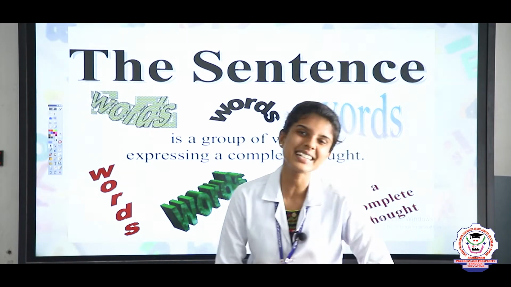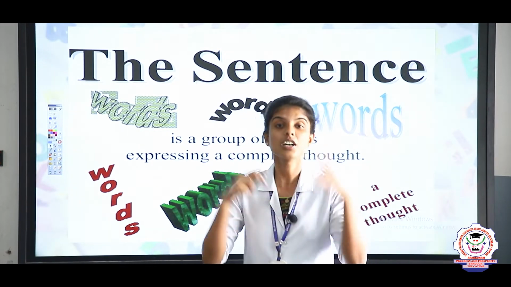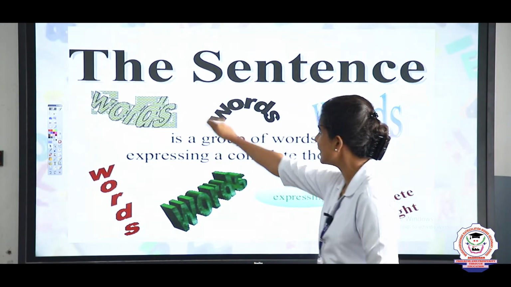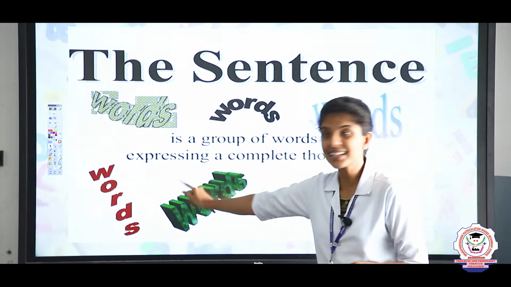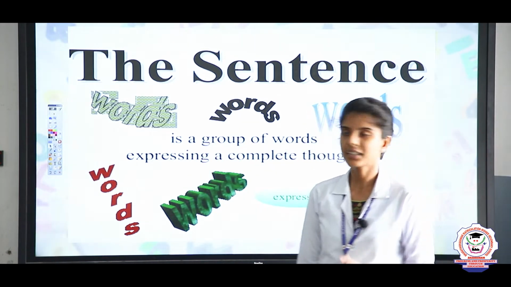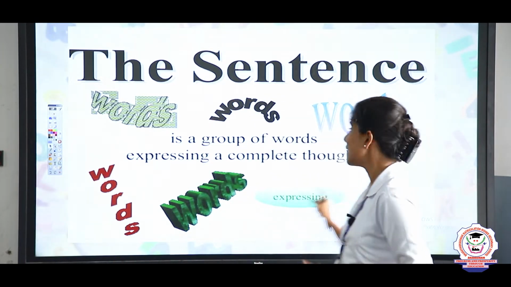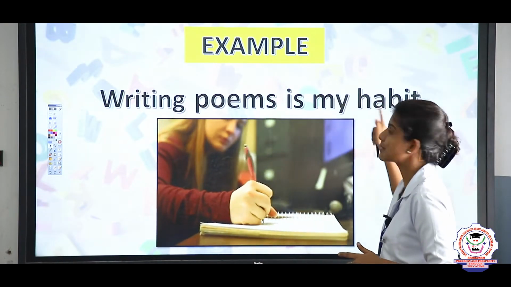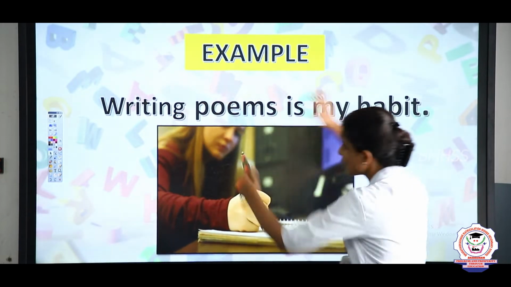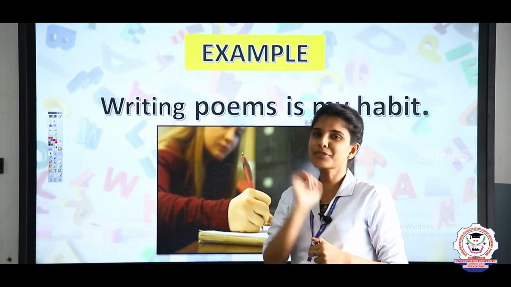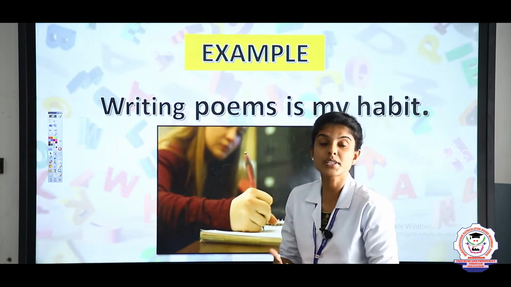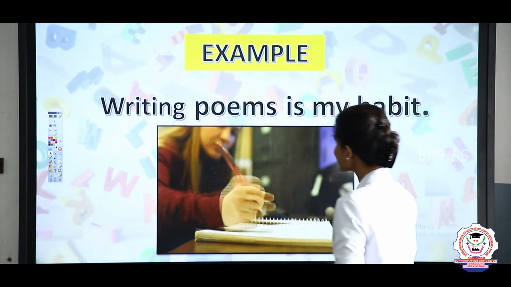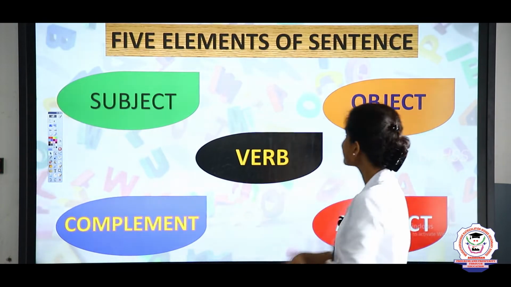So, what do you mean by sentence? A sentence is a group of words that gives a complete sense or meaning. Listen here: a sentence is a group of words expressing a complete thought. Now let us see an example of a sentence: Writing poems is my habit. The group of words that we use to make a beautiful sentence is known as the forms, patterns or elements of a sentence. Clear? Now let us see the 5 elements of a sentence.